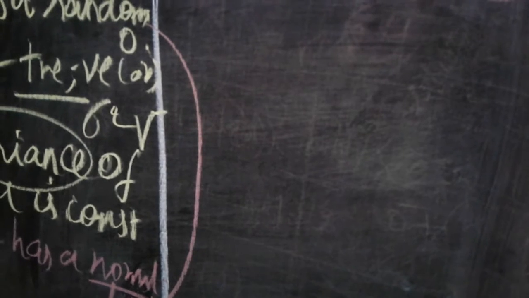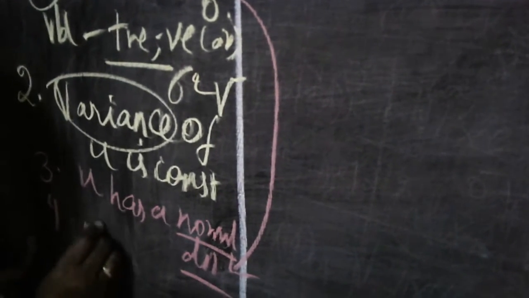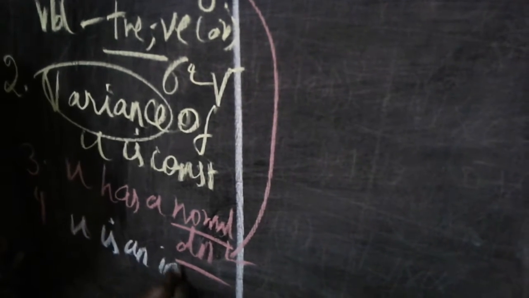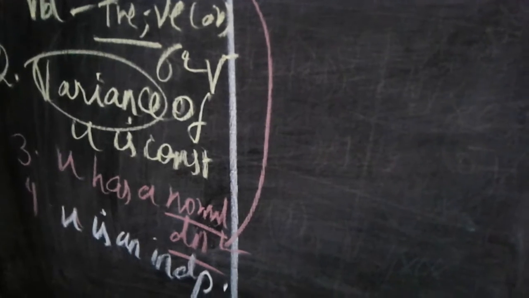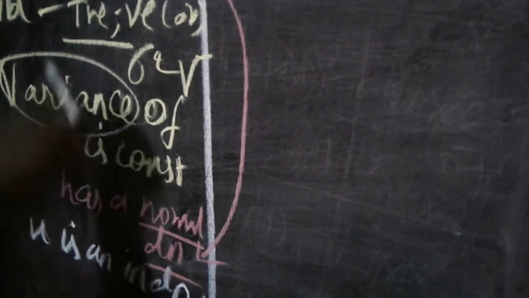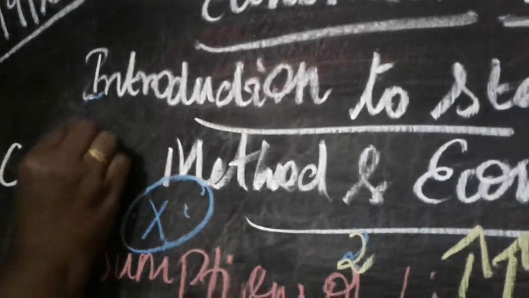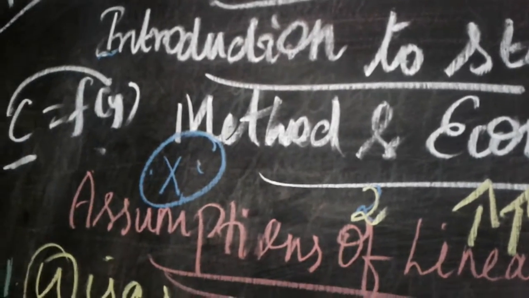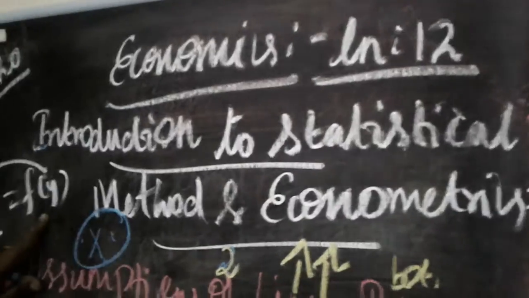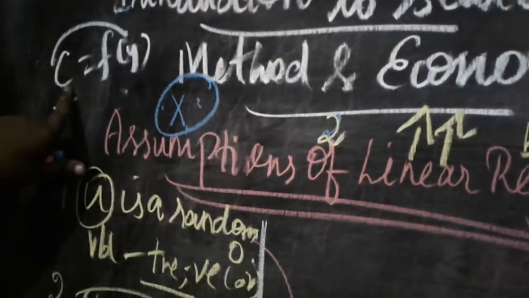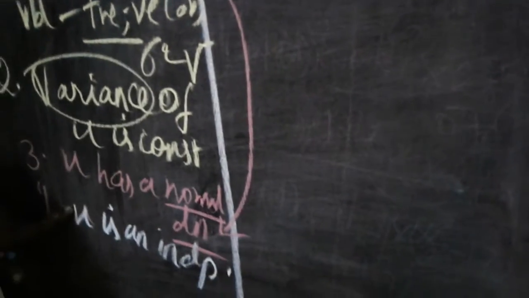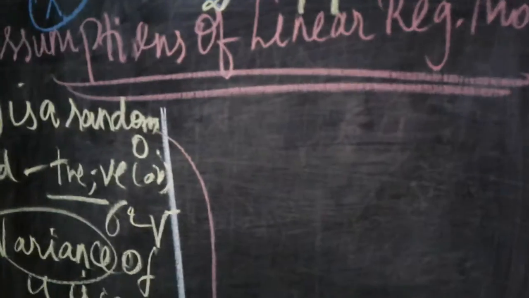And fourth important assumption, u is always an independent variable. It is not giving each and every piece of information of its own, and it mainly depends upon another variable. For example, C equals f of Y. C is consumption and Y is income. When income increases, only then the consumption increases. So C is considered a variable dependent on Y. Same like that, u also mainly depends upon some other factor.